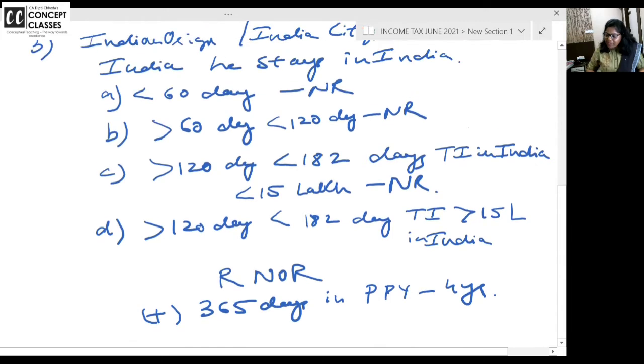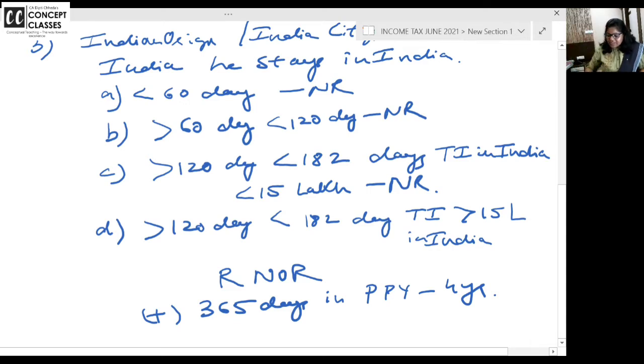So from this year, the 60-day condition is not applicable to a person of Indian origin residing abroad who comes to India. If you are in India for more than 120 days and less than 182 days, and in the preceding 4 years you were in India for more than 365 days, and you have income above 15 lakh, then with all 3 conditions satisfied, you will be resident but not ordinary resident.